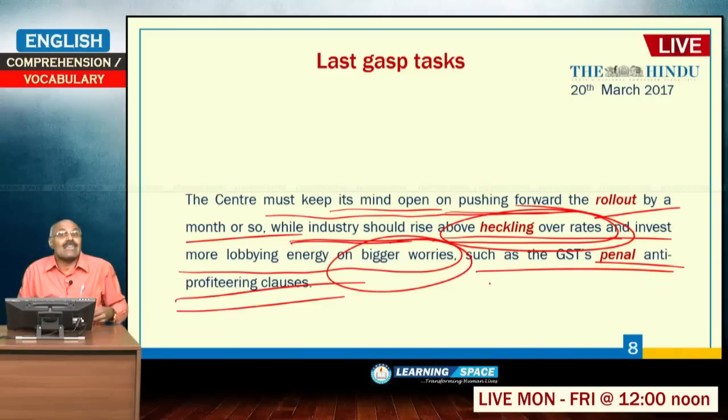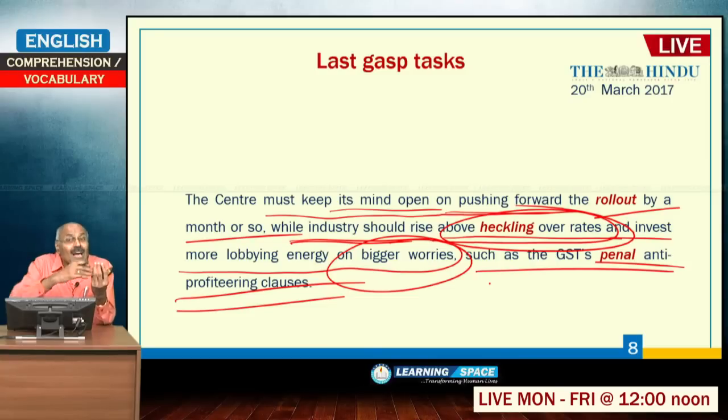What is the bigger issue? The bigger issue is GST's penal anti-profiteering clauses. What is meant by anti-profiteering clause? That means, as I have already told you, goods will be taxed at 0%, 5%, 12%, 18%, 28%. And what is the guarantee? When some product is not taxed by the government and it is 0%, what is the guarantee that the industry will pass on the benefit to the end user?